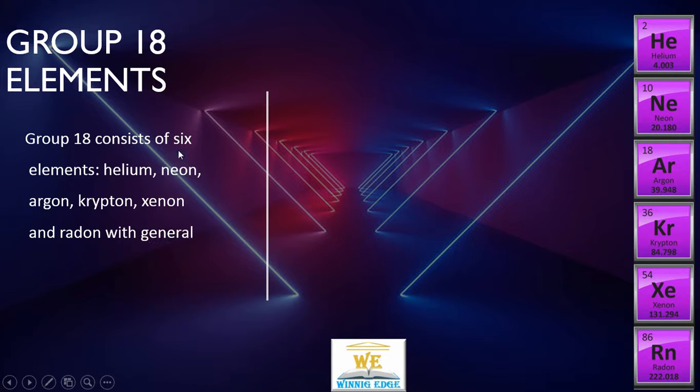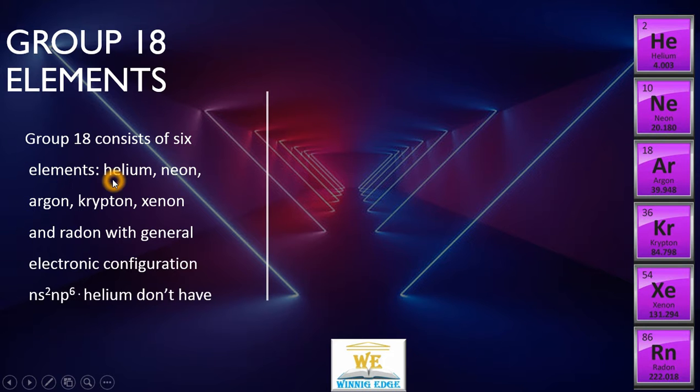Group 18 consists of 6 elements that we already discussed, and their general electron configuration is ns2 np6. Helium does not have a p orbital, while the rest of the elements have a completely filled p orbital.